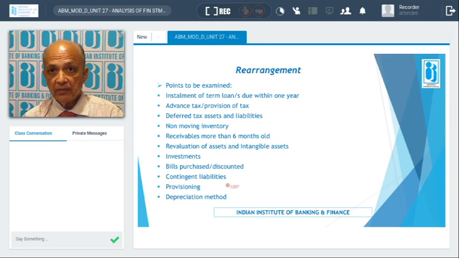But whether the contingent liability pertains to sales tax or any other item, these appeals have been declined, however many times it is declined. Based on that, it should be shown either as a note or as a current liability. Or in some other items also, whether this item shown as a current liability is having any impact on the performance of the unit. That also is to be ascertained, regardless of whether it is a contingent liability or not. These things are to be examined while doing the processing.